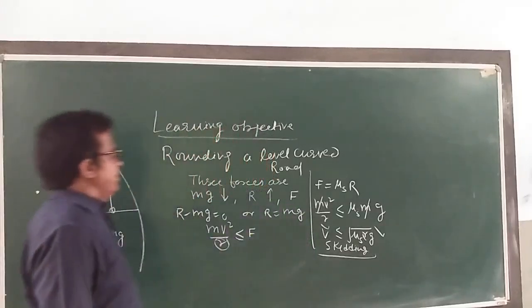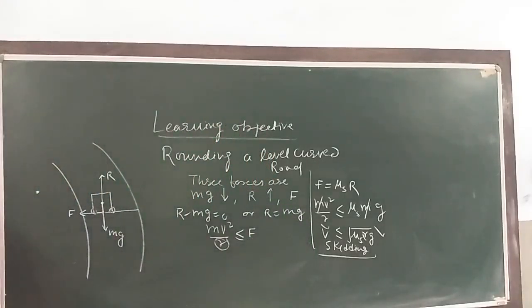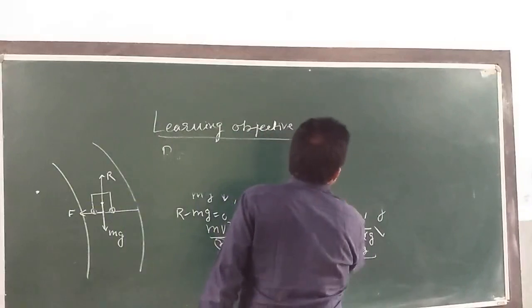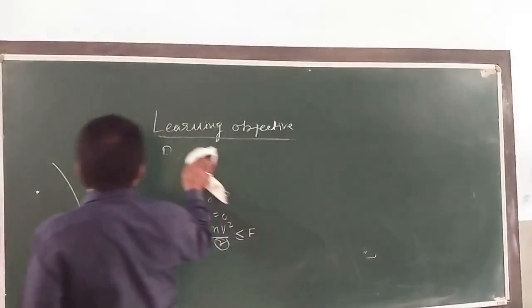Is it clear? Now write down this. Then my dear children, we are going to see what is banking of road. Another article that we are going to see here, that is banking of road.